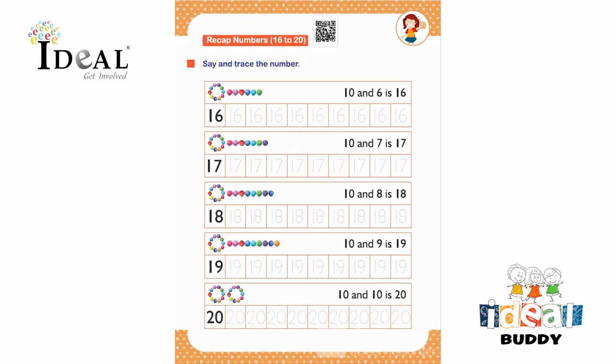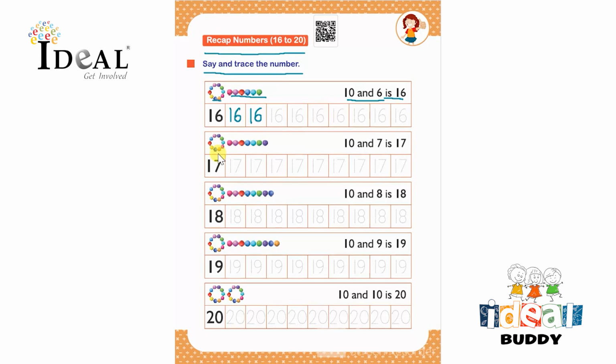Hello everyone. In this page, the child will recap numbers 16 to 20. So here they have to say and trace the number. So here one group of 10 and 6 ones is given. So it is given over here 10 and 6 is 16. So the number is 16 and then the child has to trace the number 16 and complete this row.